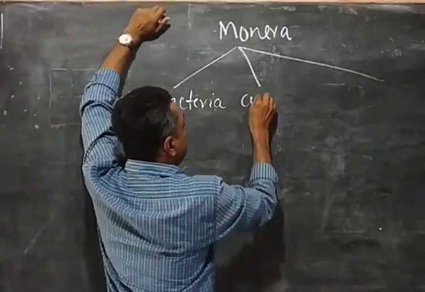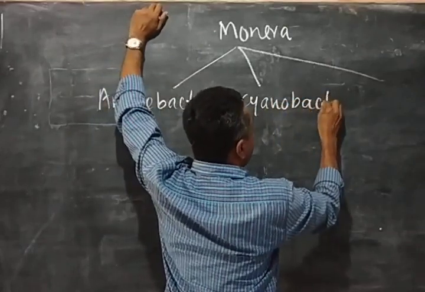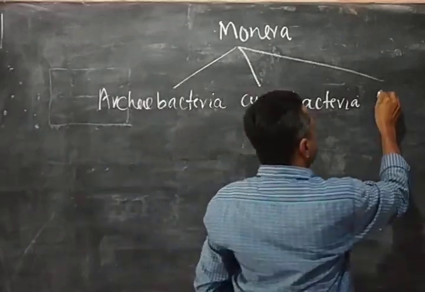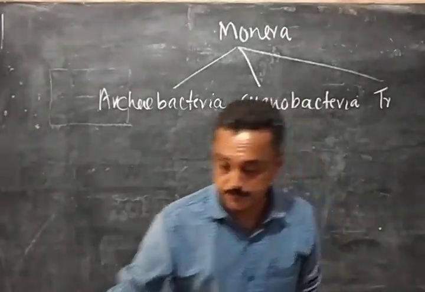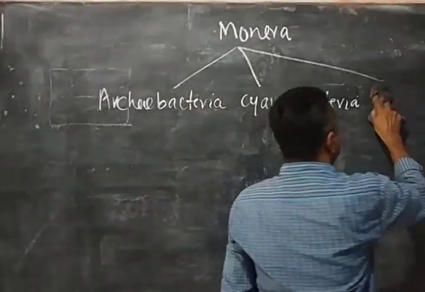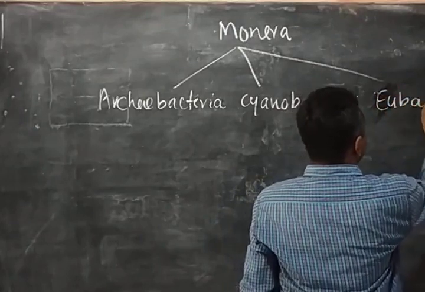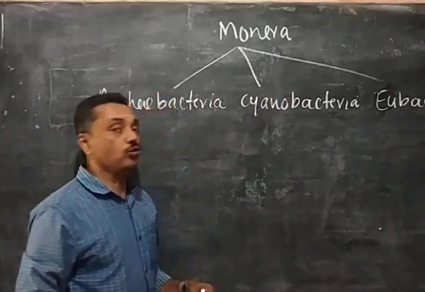Second group is called Cyanobacteria, and third group is called true bacteria or eubacteria. So kingdom Monera is subdivided into three groups.